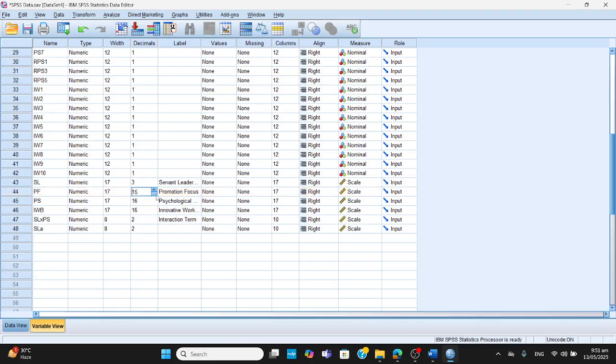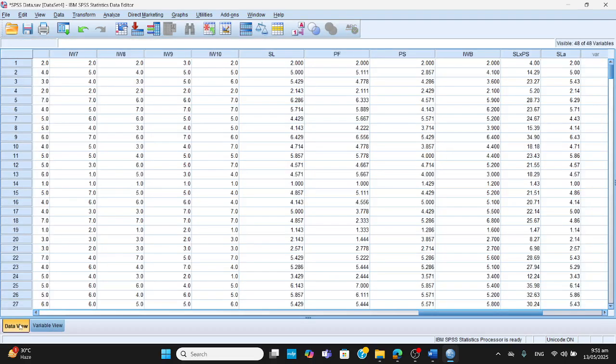I bring it down to 3 decimal. So that has been done, and now we will have a look at the data.